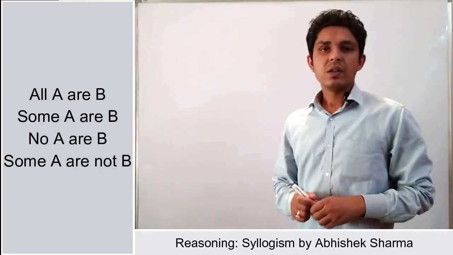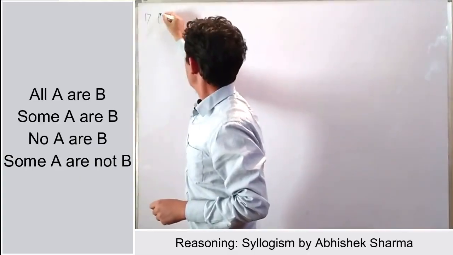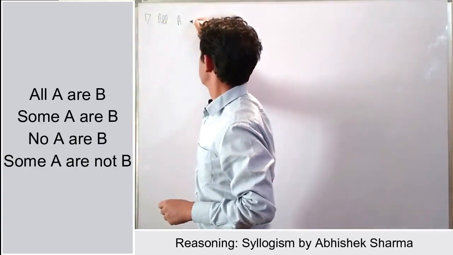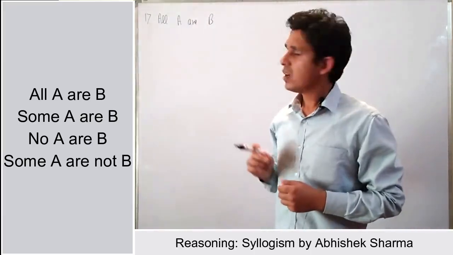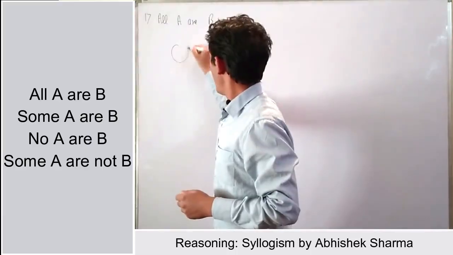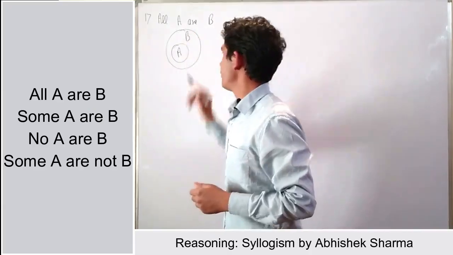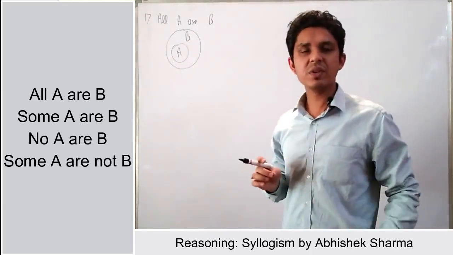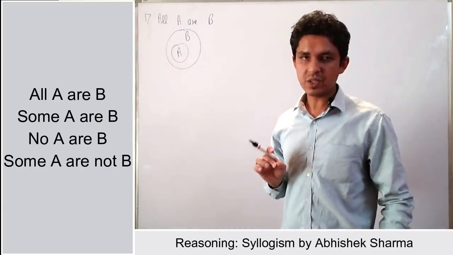My first statement is all A are B, right? And how will it be drawn? It will be drawn like all A are in B. This is very simple to draw. When we draw all A are B, simply you have to draw all A in B, right?